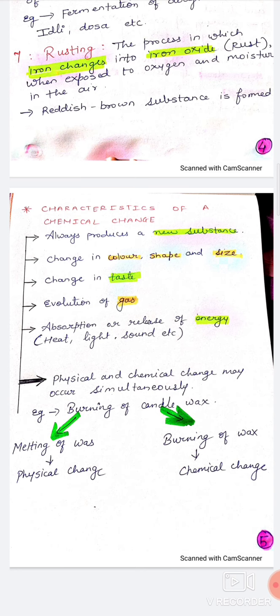The example is burning of a candle. Whenever we light a candle, first it melts. So melting is a physical change. But if we continue burning that candle wax, the wax gets converted into water vapor and carbon dioxide. So this is a chemical change. So burning of candle wax is a physical as well as chemical change.